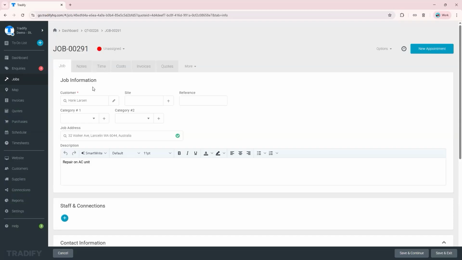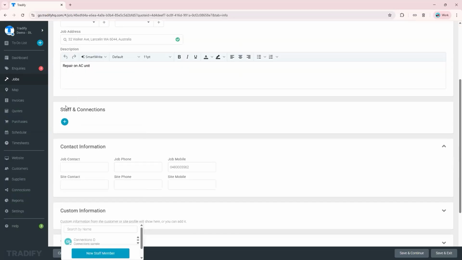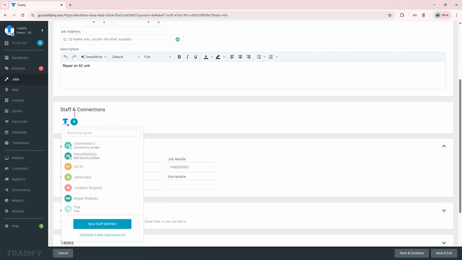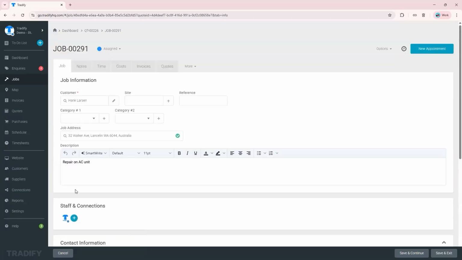So now from this job card, what you want to do here, of course, not every job needs to be scheduled. You can just simply allocate it. If you have team members working with you, you can have your team members added as staff members into your account, and you can allocate jobs to them. So let's say this is just for me. I'll just allocate this for myself. So that is if you don't want to schedule it.